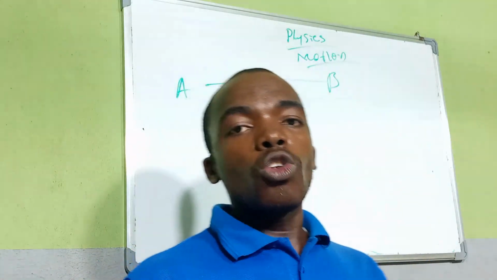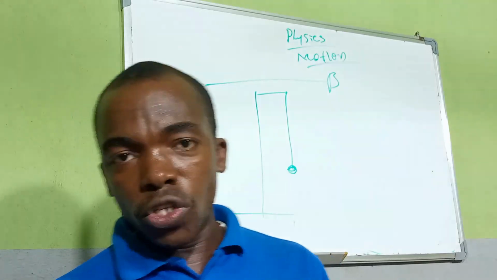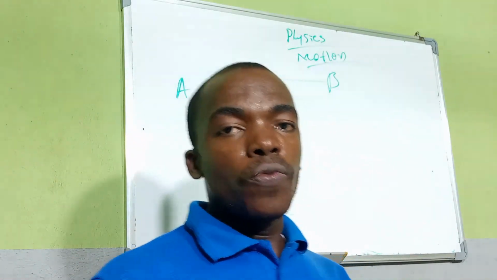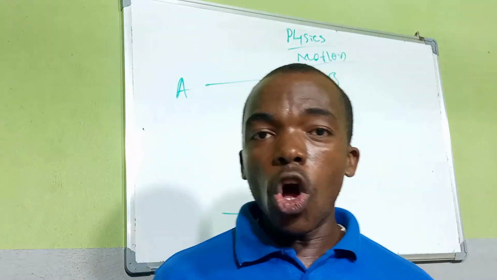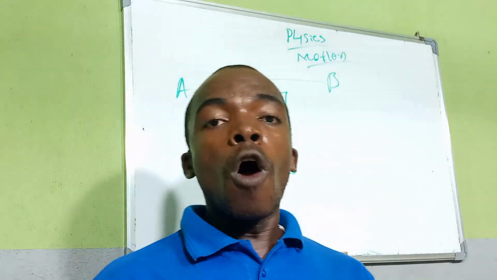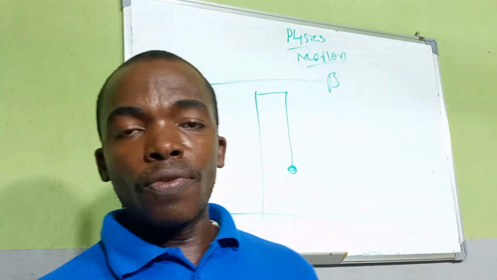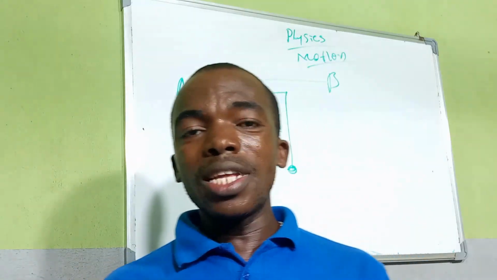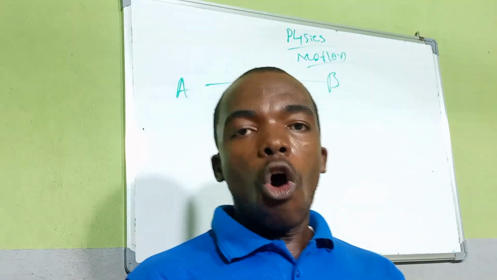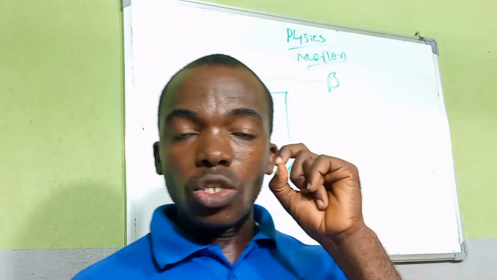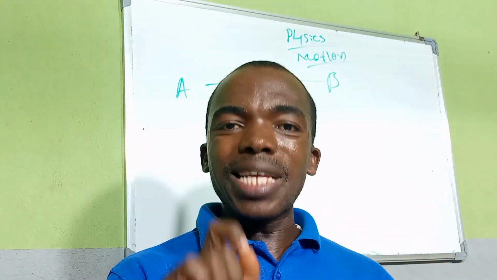So now look at this. The main cause of motion is force. You understand? Force is that which changes or tends to change the state of rest or uniform motion of a body. That is force. Force is that which changes or tends to change a state of rest or the uniform motion of a body. Now, for any object to keep moving, there must be a force applied.